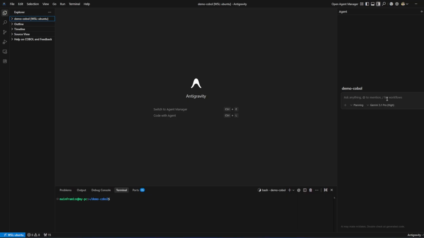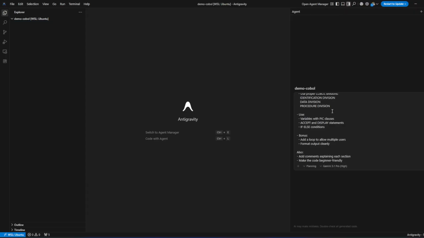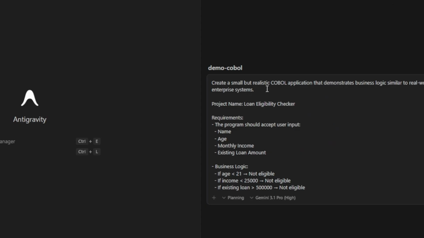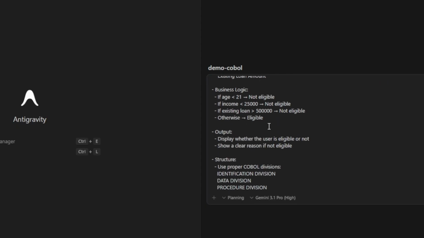For building our demo COBOL application, we are going to use Antigravity from Google. It is an AI powered development platform with a very generous free tier. I already have the prompt ready. Create a small but realistic COBOL application that demonstrates business logic similar to a real world enterprise system. Project name is loan eligibility checker. I've given some requirements, some business logic, and this is the output we are expecting.